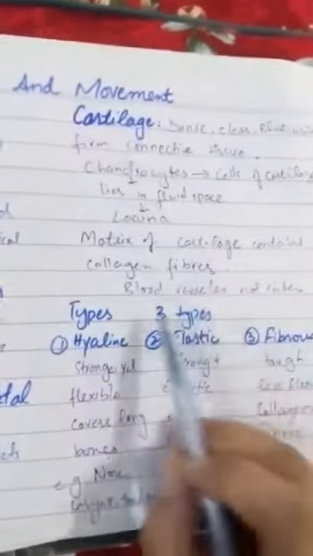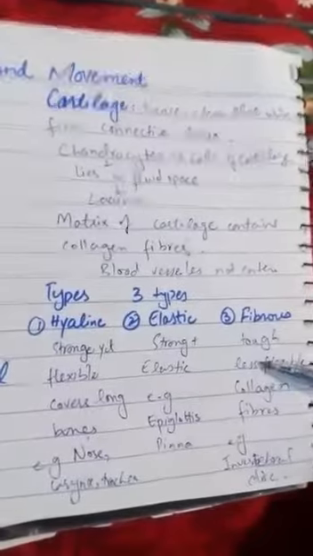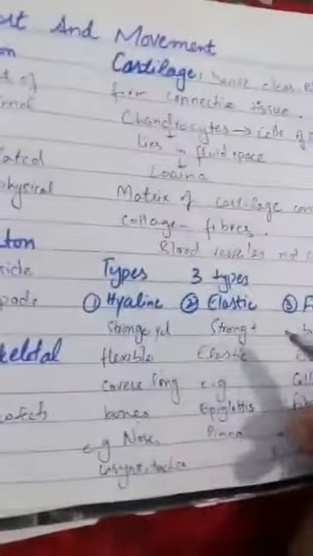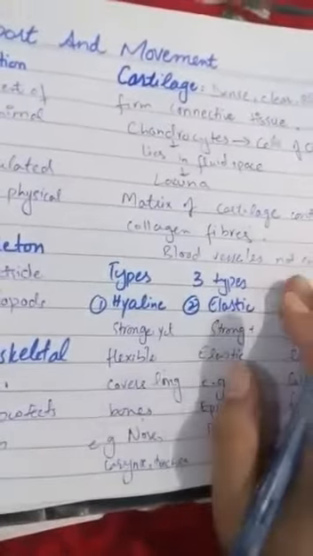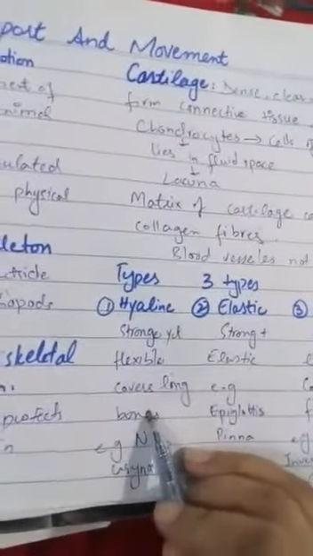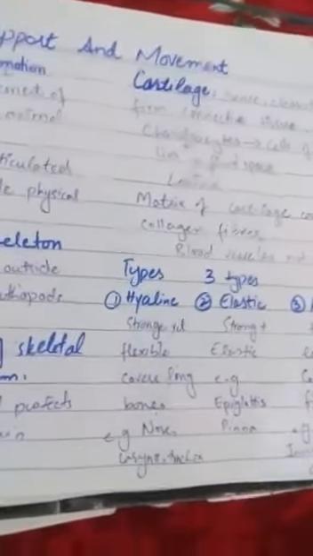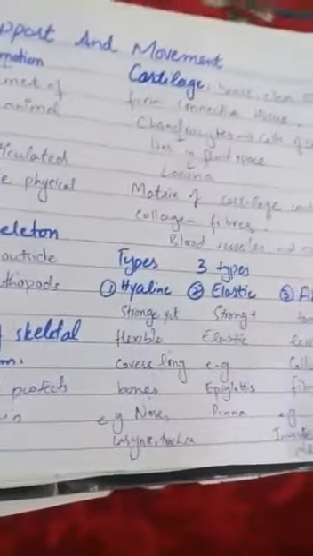There are three types of cartilage: hyaline cartilage, elastic cartilage, and fibrous cartilage. First of all, we study the hyaline cartilage. Hyaline cartilage is strong and yet flexible in structure, and it covers the long ends of the bones. For example, the hyaline cartilage is present in the nose, larynx, trachea, and the bronchial tubes. These are all the structures where the hyaline cartilage is present.